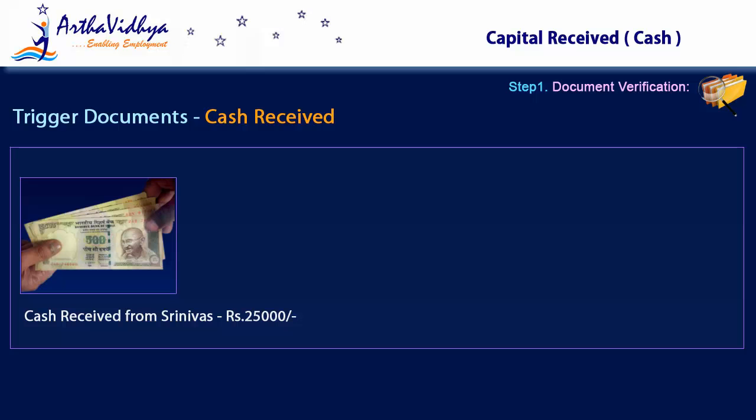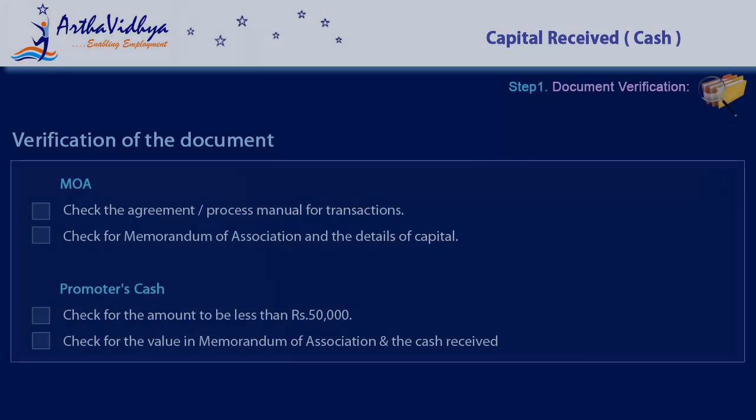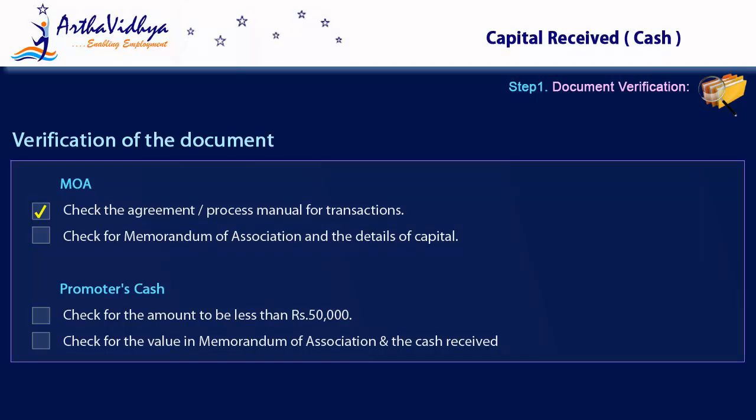The accountant receives the money, counts it, and takes it on record. The accountant has to check if the investor's name is mentioned in the MOA, the amount to be received as per the MOA, and the actual receipt of money.